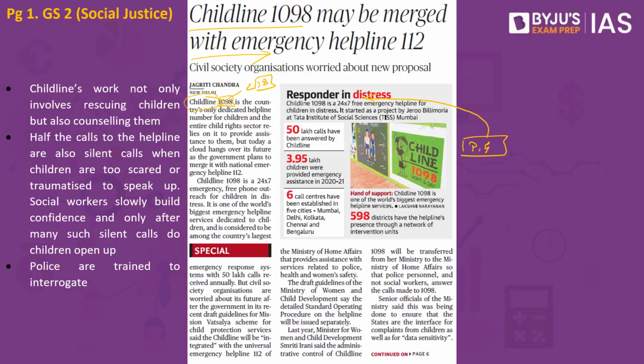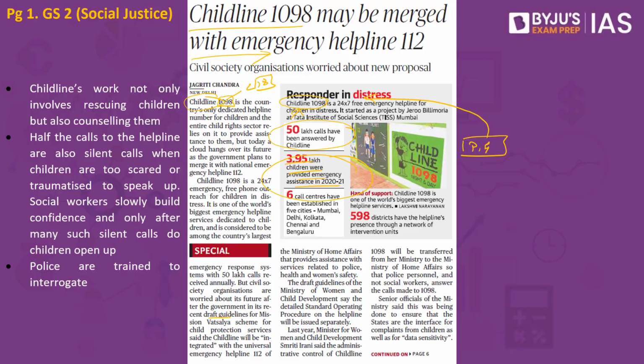How does this Childline work in reality? If there is a child in need of help, they will immediately call up Childline 1098. The minute this call is placed, emotional support and guidance will be provided by this child helpline. Information and referral services would be provided to the children, and all information required for that particular child will be provided with the help of Childline 1098. If we consider the statistics, 50 lakh calls have been answered by the Childline. 3.95 lakh children were provided emergency assistance in 2020-21, and a number of children were also provided rehabilitation services as well.